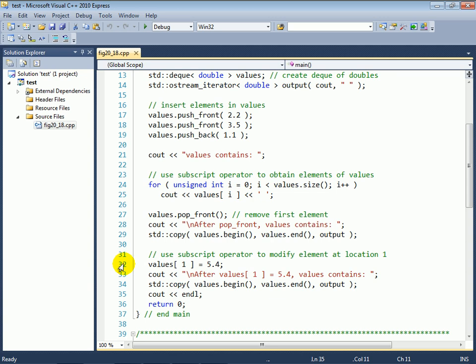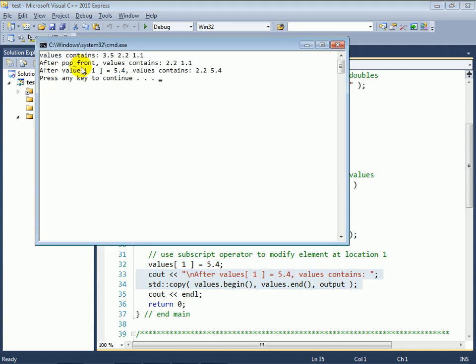Now at line 32, we also demonstrate that you can access elements inside of a deque using the subscript operator as an lvalue. And here we're saying replace what's currently at position number 1 with the value 5.4, and after doing so and then displaying the values, you can see that indeed 5.4 is now in the place where 1.1 used to be.